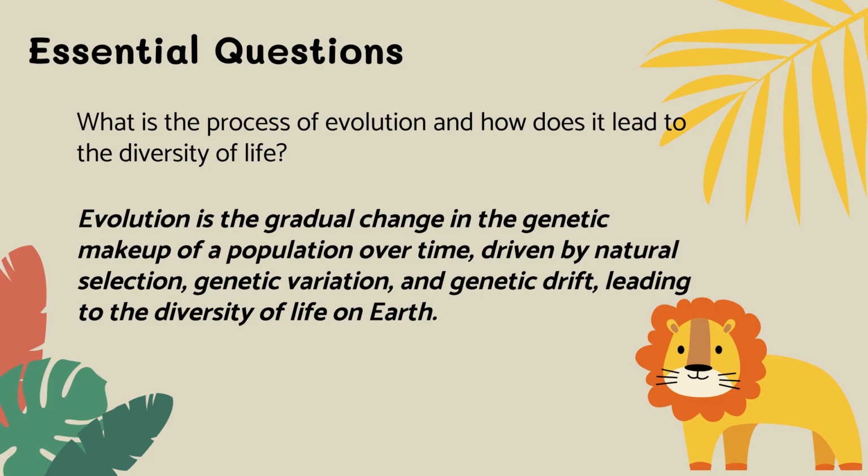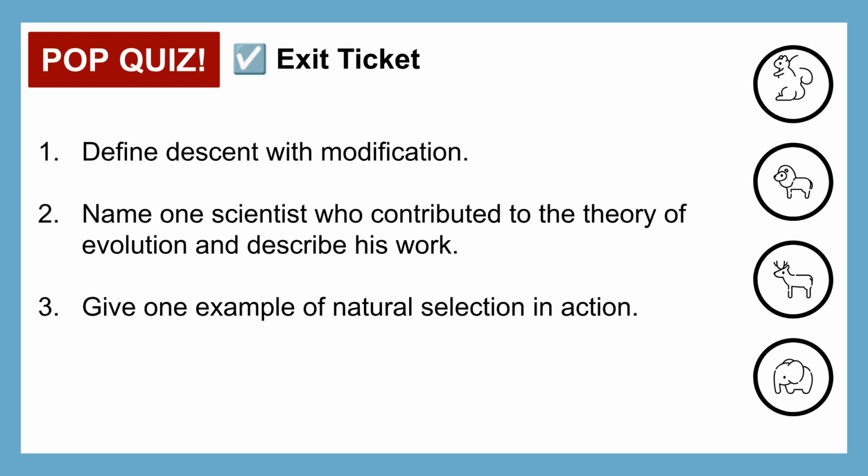To answer the essential question, evolution is the gradual change in the genetic makeup of a population over time, driven by natural selection, genetic variation, and genetic drift, leading to the diversity of life on Earth. To conclude, define descent with modification, identify one scientist who contributed to the theory of evolution, and give one example of natural selection in nature.